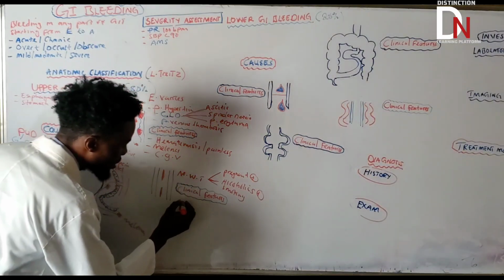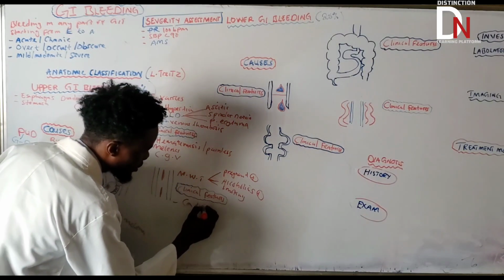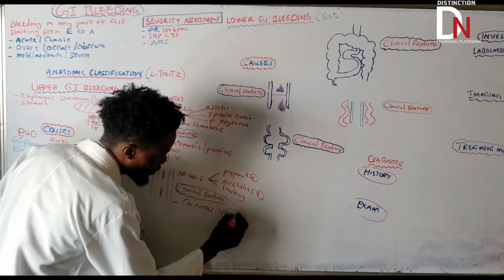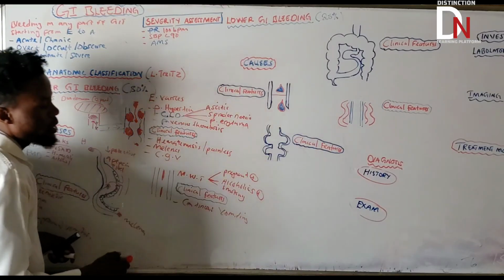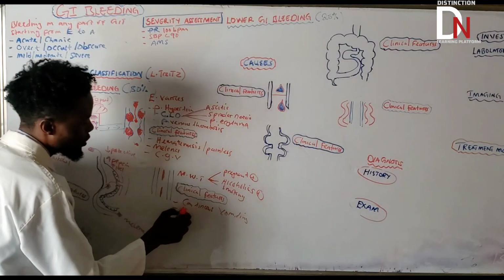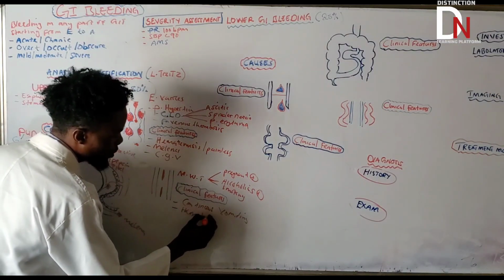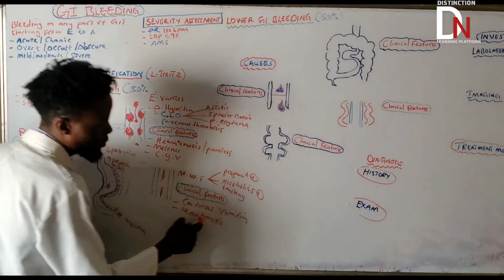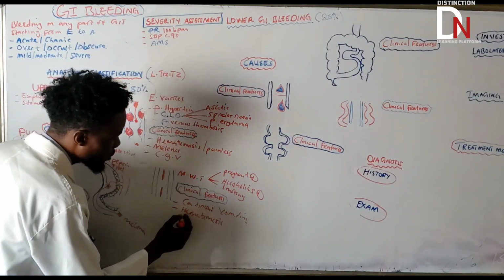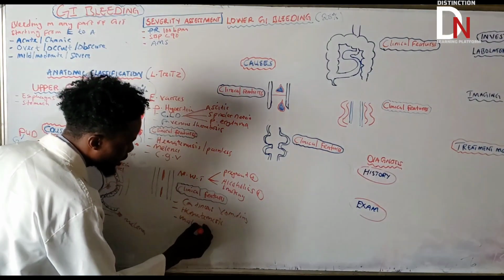So what's the important clinical feature here? Continuous vomiting, followed by hematemesis, vomiting fresh blood like that. What else? They are also going to have melena. That's the same thing.